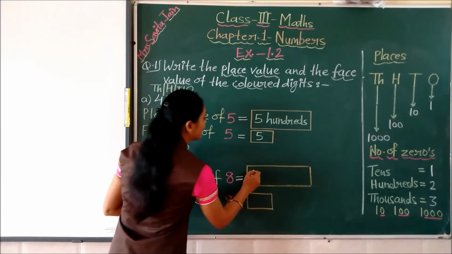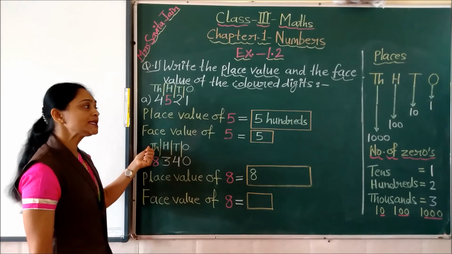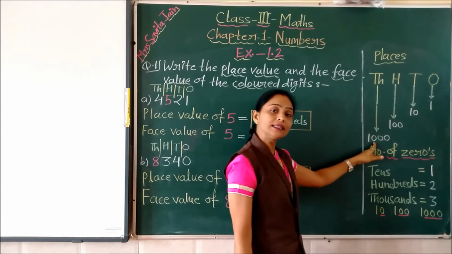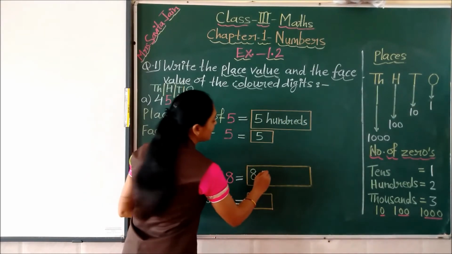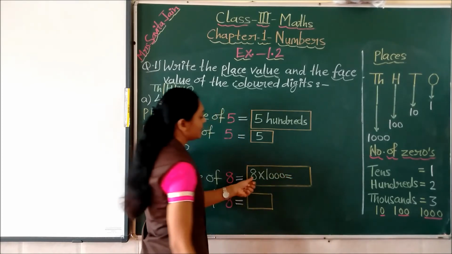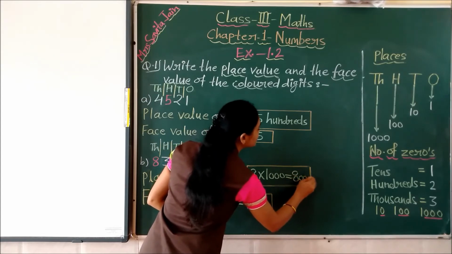See, first we will write this 8 and the place is thousands place and the value of the thousands place is 1000. So we will multiply here 1000. So we will get here 8 multiplied by 1000, 8000. Yes children.